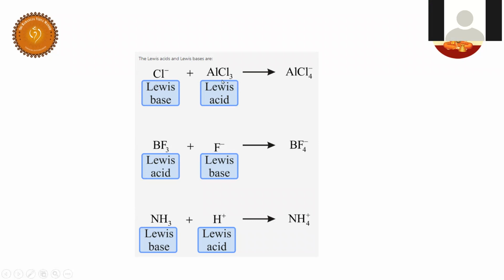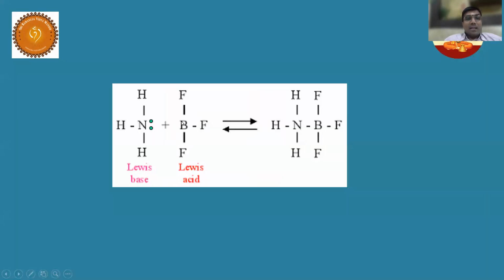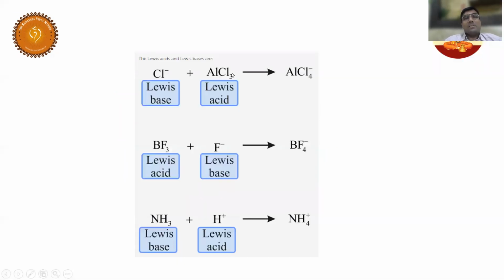So AlCl3 has only 6 electrons. Let us take aluminum in the middle and Cl around it. It has only 6 electrons, so it is electron deficient. That's why it is an electron pair acceptor.